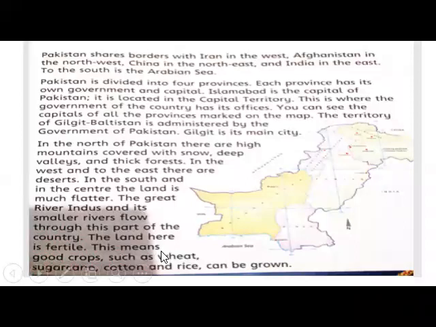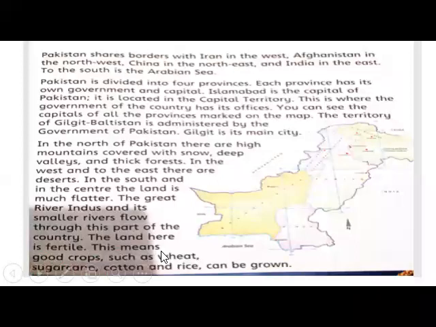In the north of Pakistan, there are high mountains covered with snow, deep valleys, and thick forest. In the west and to the east, there are deserts. In the south and in the center, the land is much flatter. The great river Indus and its smaller rivers flow through this part of the country. The land here is fertile. This means good crops such as wheat, sugarcane, cotton, and rice can be grown.